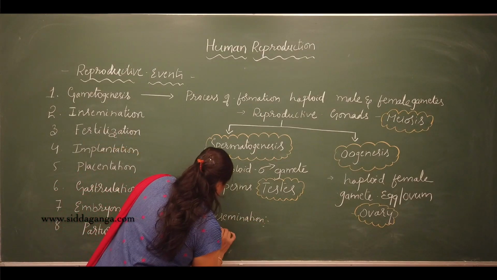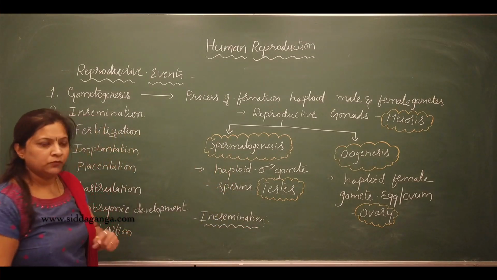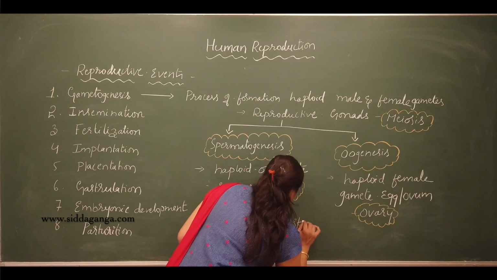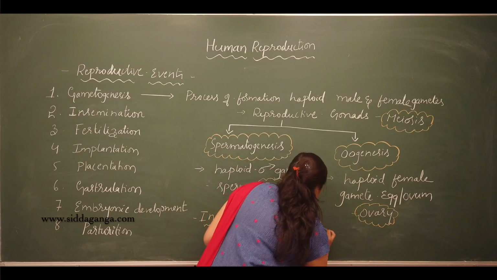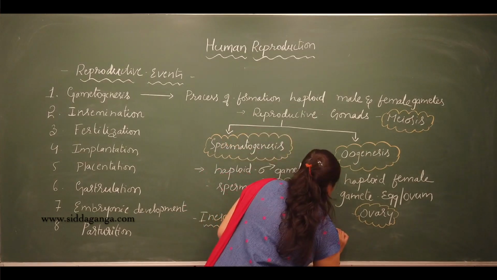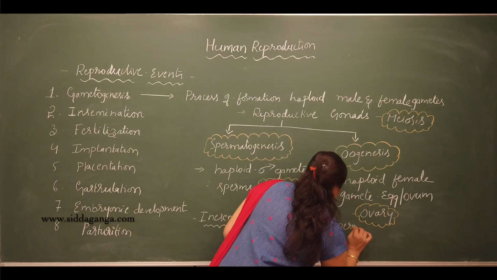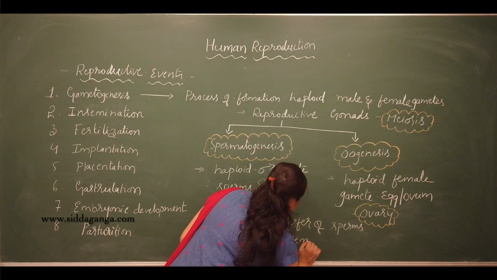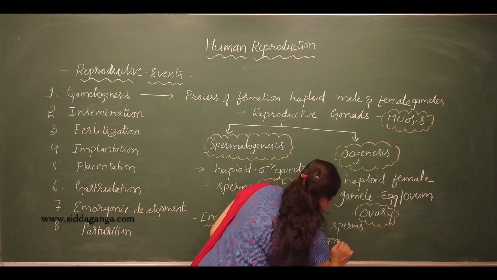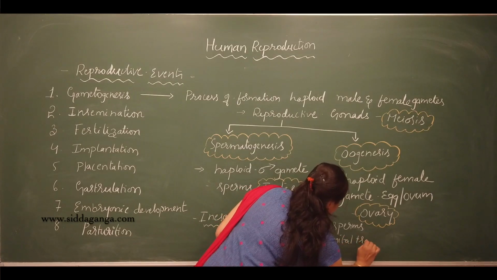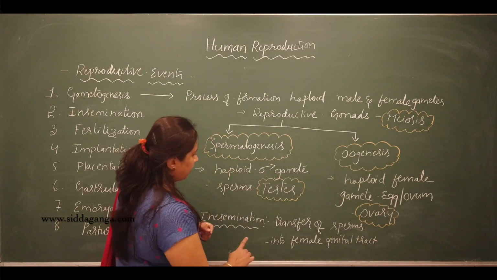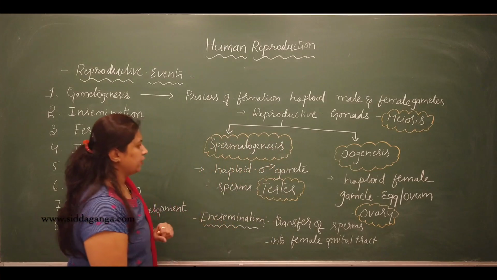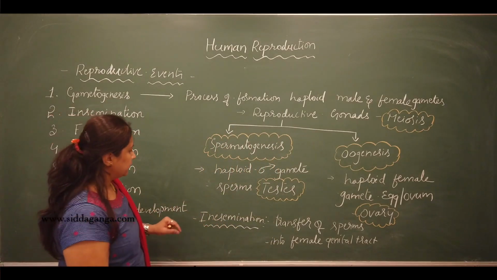Insemination means the process of transfer of sperms into the female genital tract. So the process of transfer of sperms into the female genital tract is called what? Insemination.